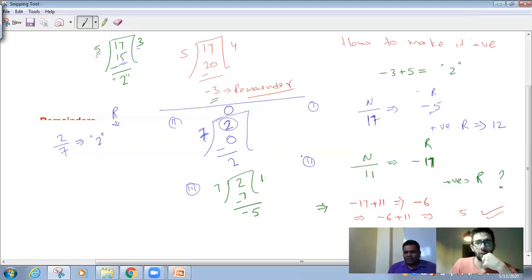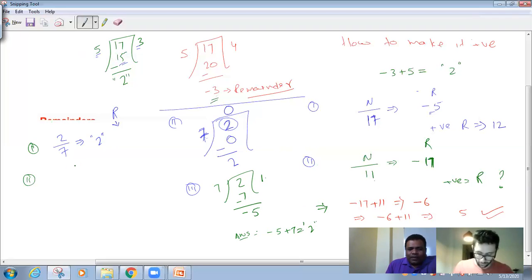And you add the 7. So the final answer is -5 plus 7. Again, you're getting 2, right? So you can go either this way or that way. Both cases you'll be getting the same remainder. So this is clear. 2 divided by 7, remainder is 2.